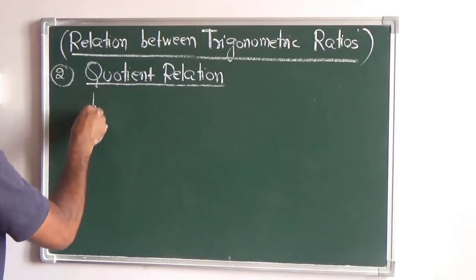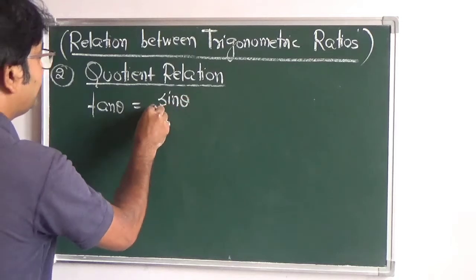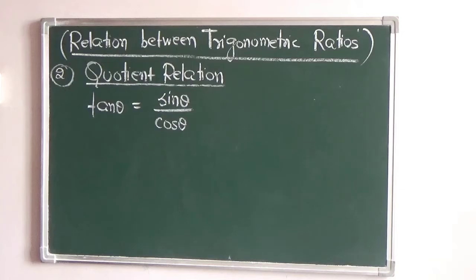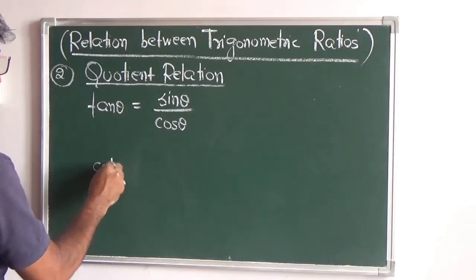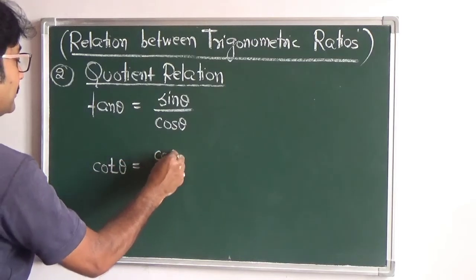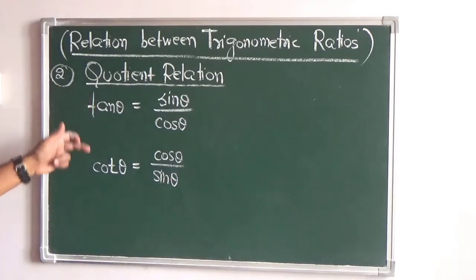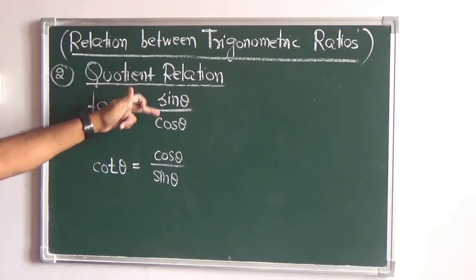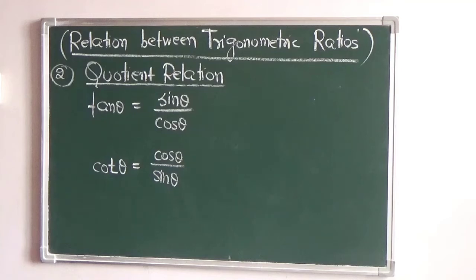So here I told you tan theta is equal to sin theta by cos theta. This is the quotient ratio, and also at the same time you know that tan theta and cot theta are reciprocal ratios. So cot theta we can write as cos theta by sin theta. Since tan theta and cot theta are reciprocal of each other, if tan theta is sin theta by cos theta, then cot theta will be cos theta by sin theta. Okay.